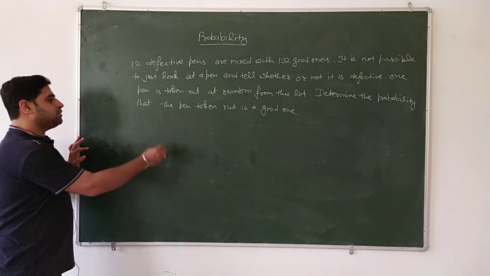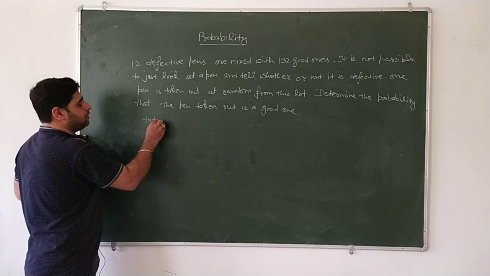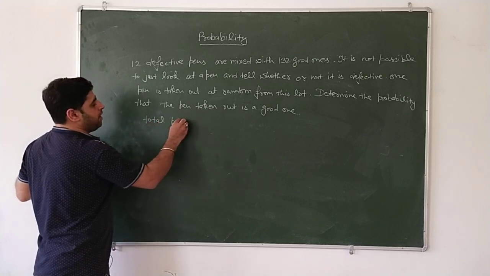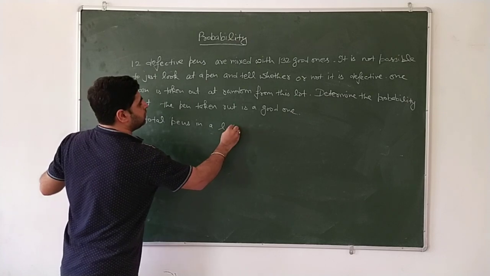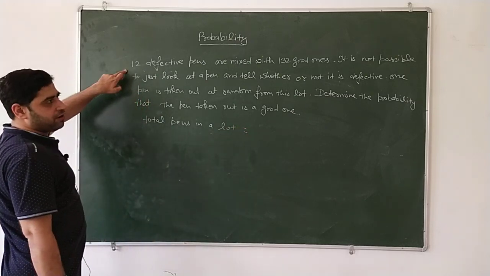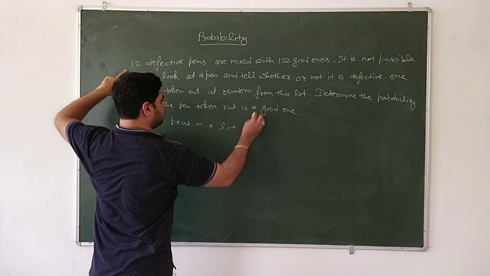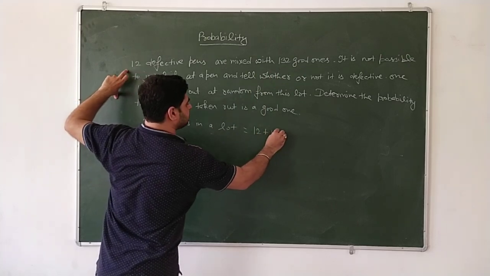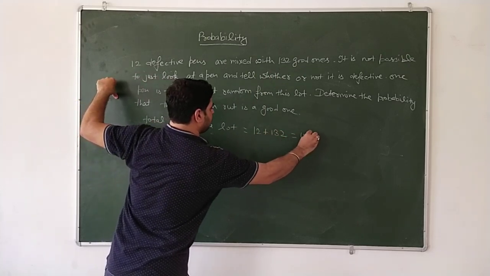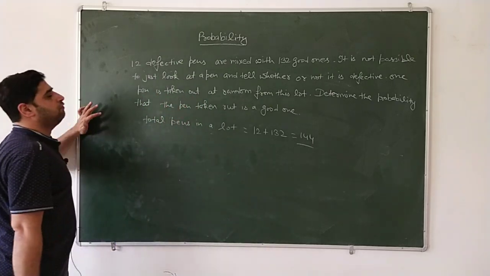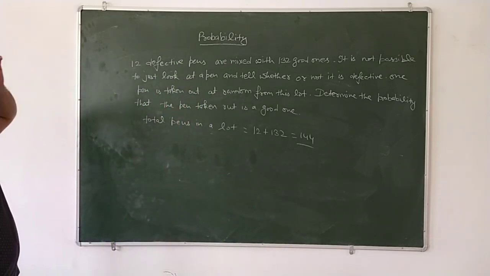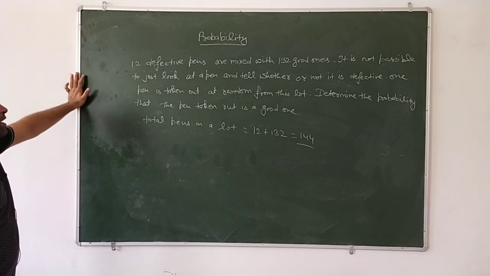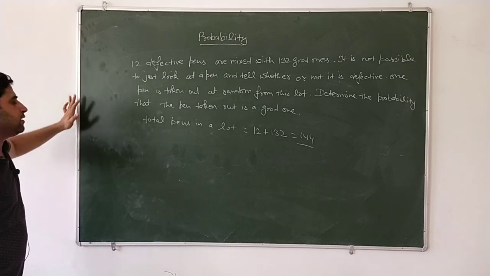So total outcomes means total pens in the lot. 12 are defective, 132 are good ones. So 12 plus 132, the total is 144. Total pens are 144. Determine the probability that the pen taken out is a good one.